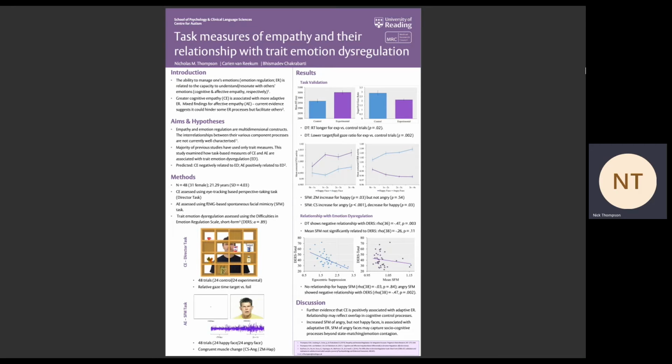Finally, trait emotion dysregulation was measured using the Difficulties in Emotion Regulation Scale short form version, henceforth referred to as the DERS. In terms of the validation of these empathy tasks, we found the expected pattern of results in both cases. In the director task, response times were longer for experimental relative to control trials. Also, the proportion of gaze time on the target object relative to the foil object was lower for experimental relative to control trials. In the mimicry task, there was an increase in zygomaticus activation above baseline levels for happy faces, but not for angry faces. There was also an increase in corrugator activation for angry faces and a decrease in corrugator activation for happy faces.